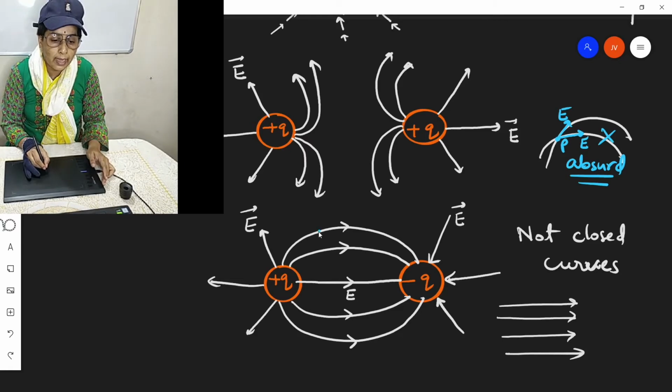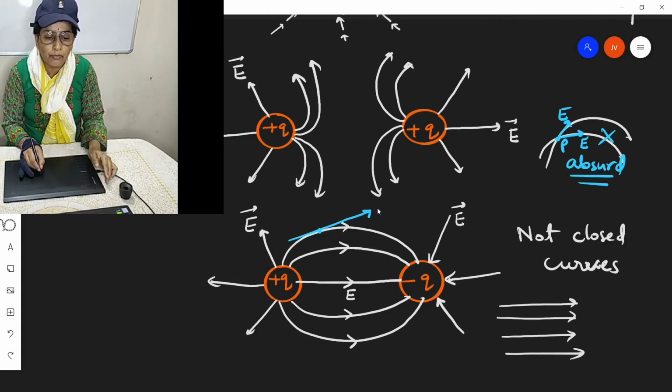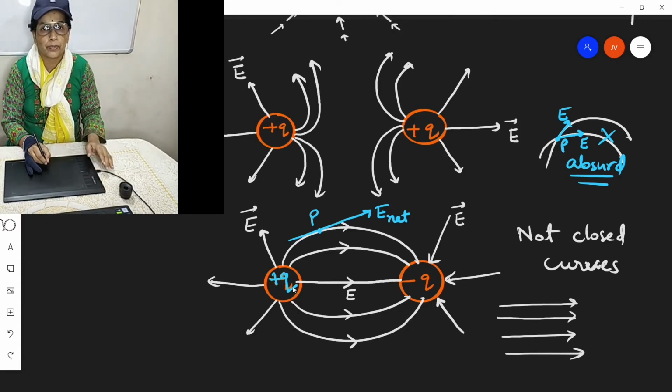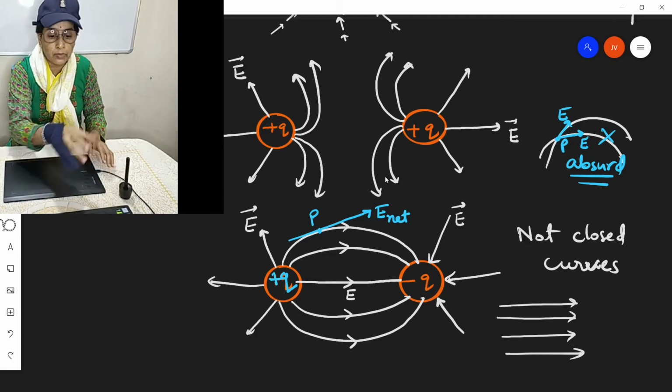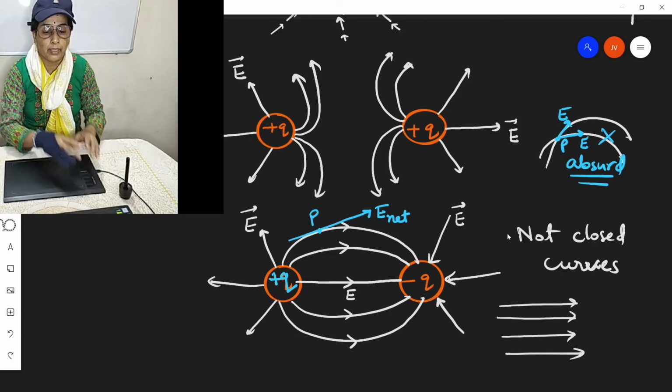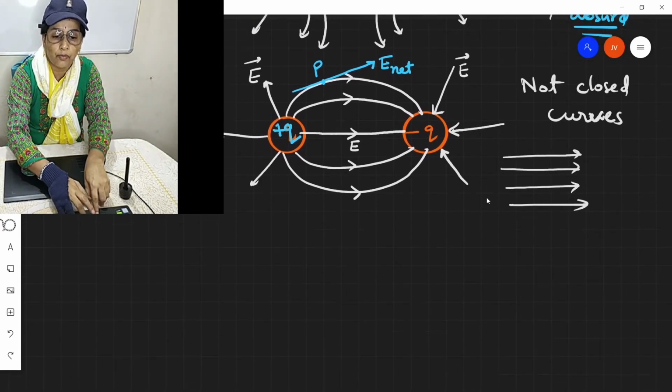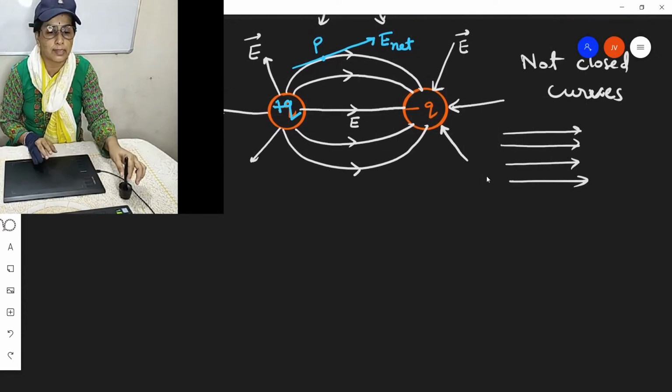Also, at any point on this curve, if we draw a tangent, then the direction of the tangent gives the direction of the net electric field at that point due to that electrically charged body. So this is what we can find from the lines of forces.